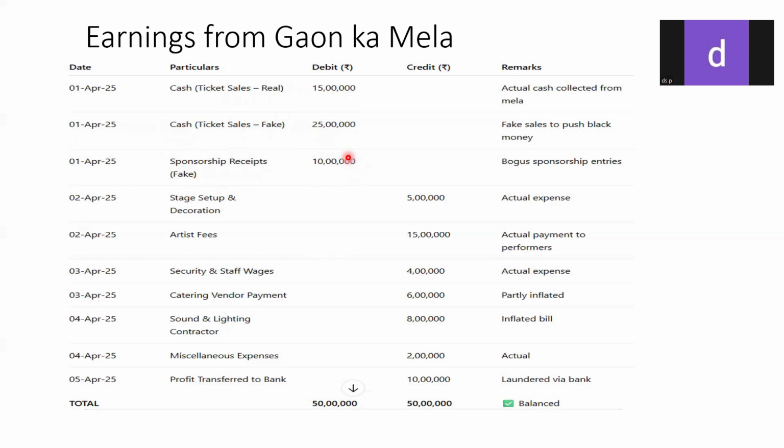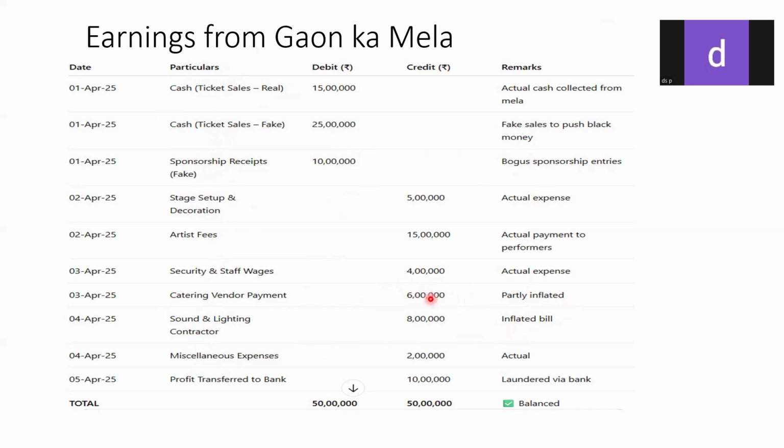Then sponsorship receipts. How was this 10 lakh received? We have seen in the previous example the 10 lakh from the various sponsors, like the biryani wala, the jalebi wala, etc. So they show a profit, and from the same profit they show that they are sponsors to the Gaav ka Mela. Again, these are bogus sponsorship entries.